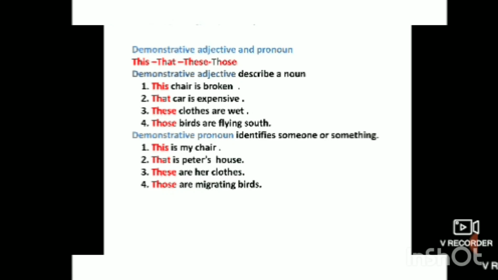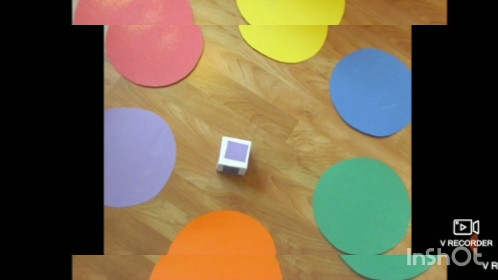Now if a demonstrative pronoun identifies someone or something: this is my chair, that is Peter's house. These are her clothes, those are migrating birds.